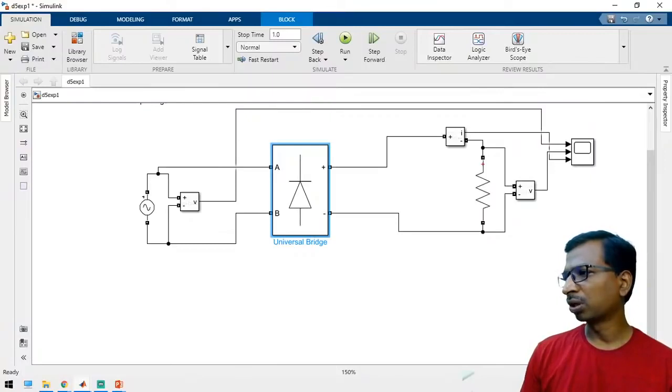Why two voltage blocks? This is to measure the input voltage as well as the output voltage.